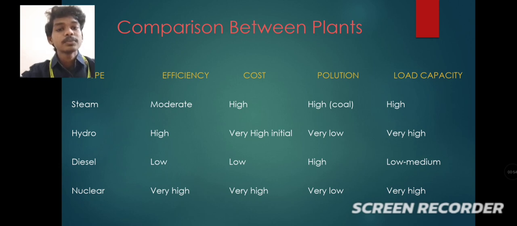Hydro: efficiency is high, initial cost is very high, pollution is very low, and it has very high load capacity. Next, diesel: its efficiency is low, cost is also low, pollution is high, and load capacity is low to medium. And next, nuclear: it has high efficiency, high cost, high pollution, and high load capacity.